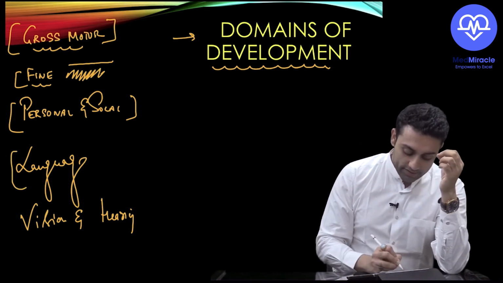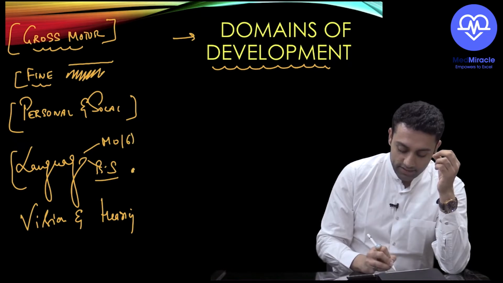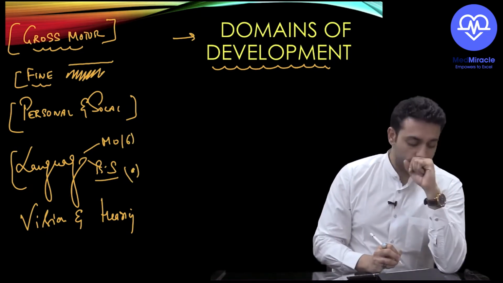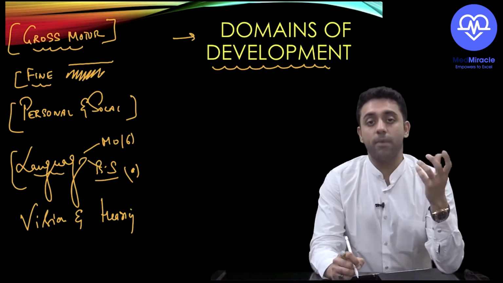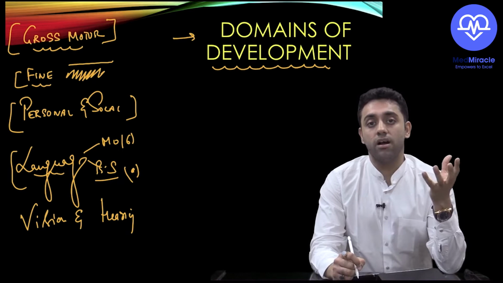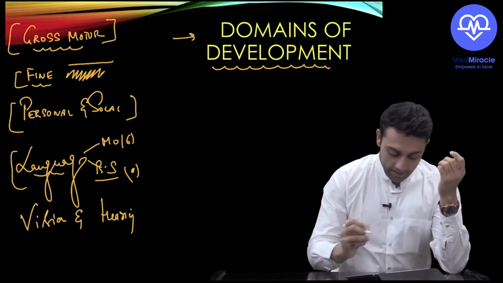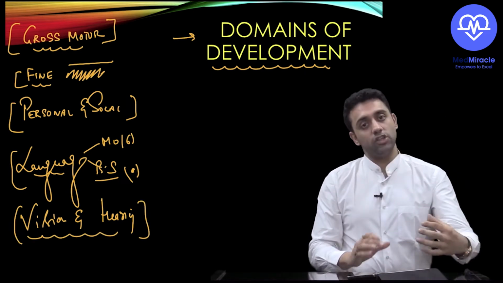Then comes the language. In language, you know monosyllables and bisyllables, at 6 months and 9 months. I'm giving you a very vague picture right now, then we'll collaborate that. In language we'll ask about monosyllables like ma, ba, pa, or bisyllables like mama, papa, dada, and then comes vision and hearing. That's it. So these are the basic domains of development.